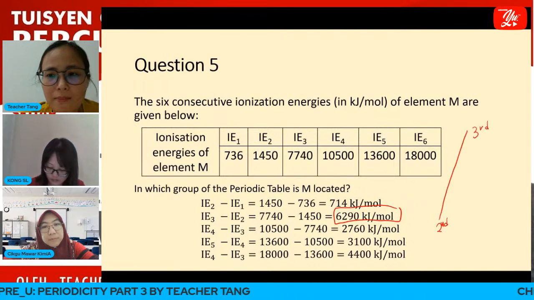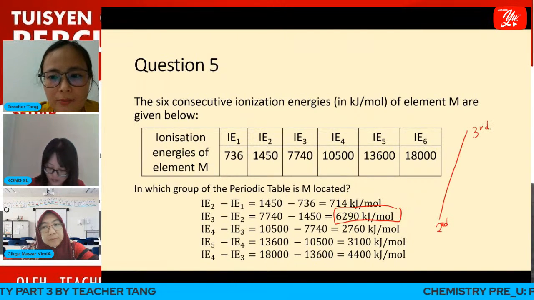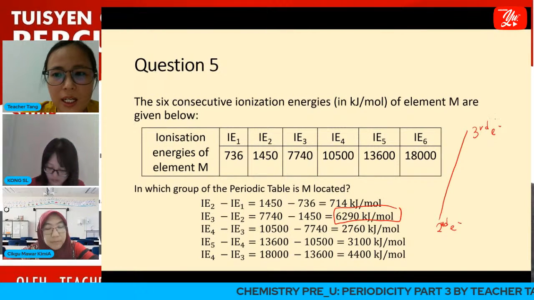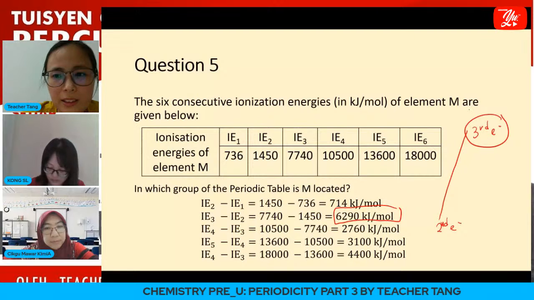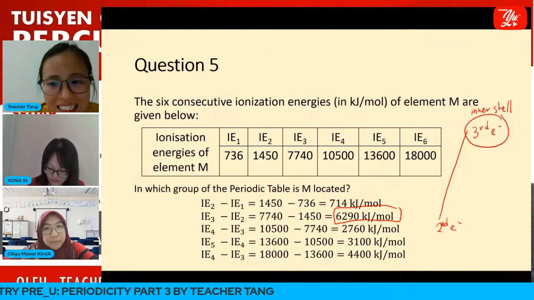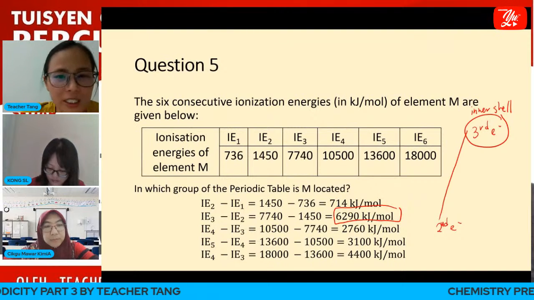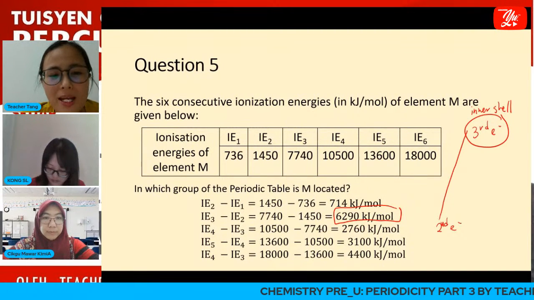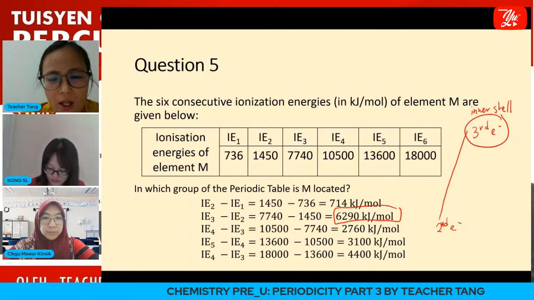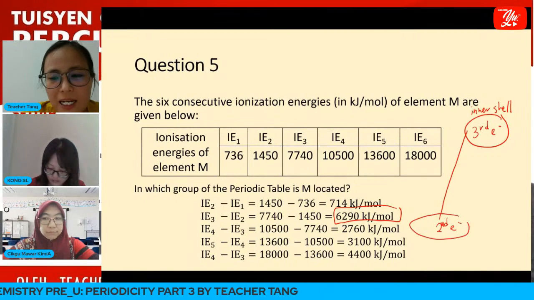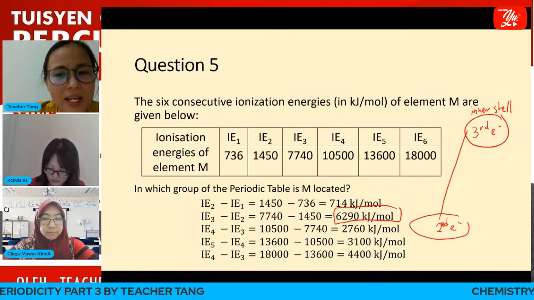So what does it mean? It means that the third electron we started to remove from the inner shell. Based on this, students, can you tell me how many valence electrons element M has?